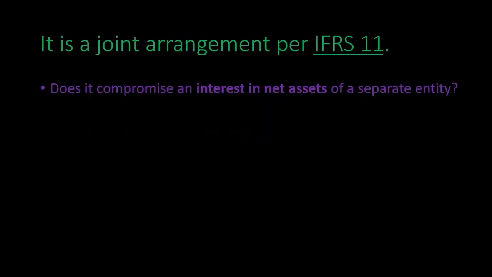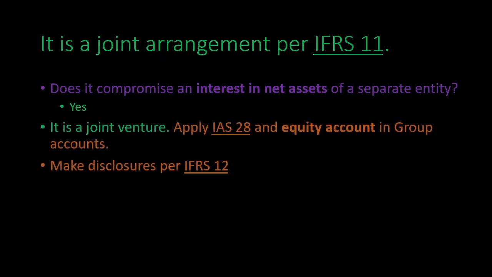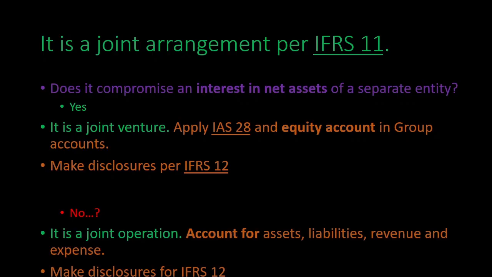If there is joint control, then does it comprise an interest in net assets of a separate entity? If yes, it is a joint venture. If it doesn't comprise an interest in net assets of a separate entity, it is a joint operation.